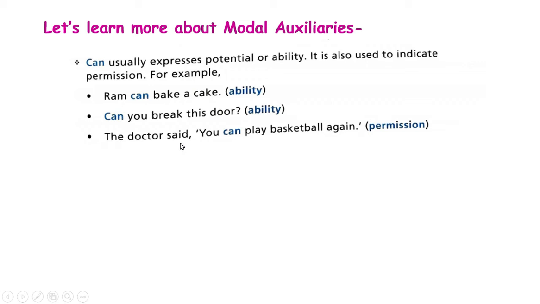And the doctor said you can play basketball again. So when you say the doctor said you can play basketball again, that means the doctor has given you permission, right? So can be used to express ability, potential, or it can also be used to express permission.